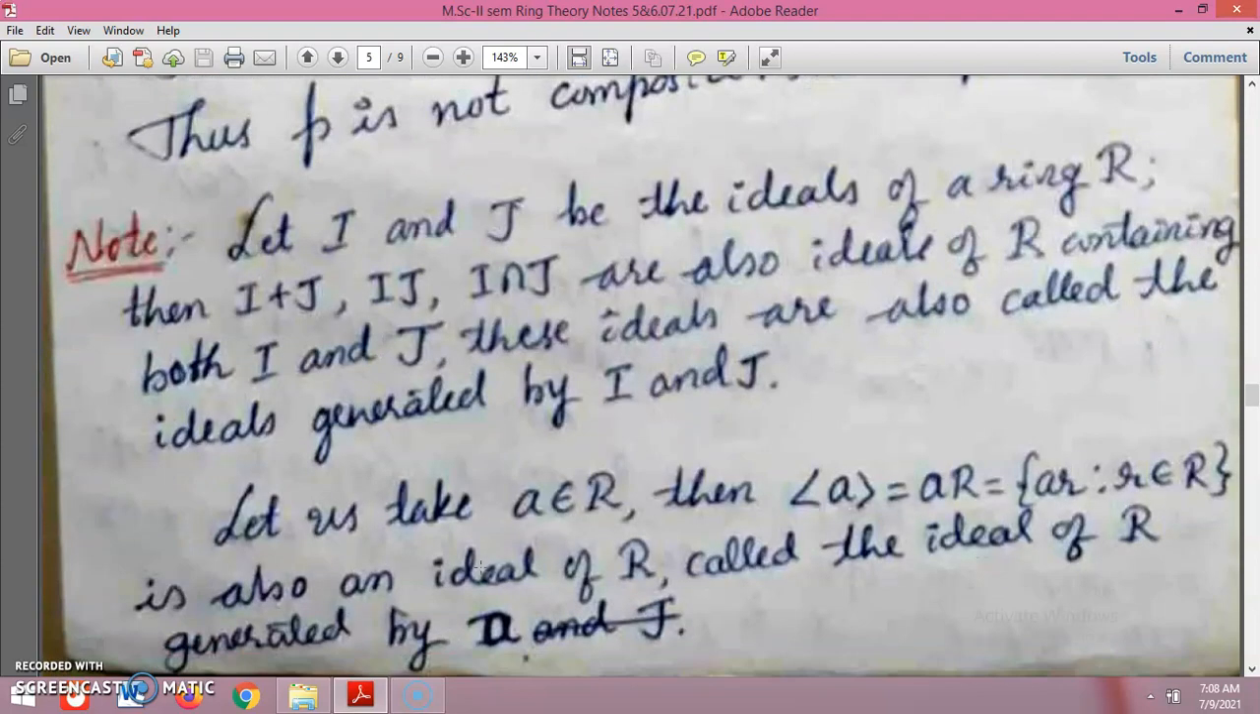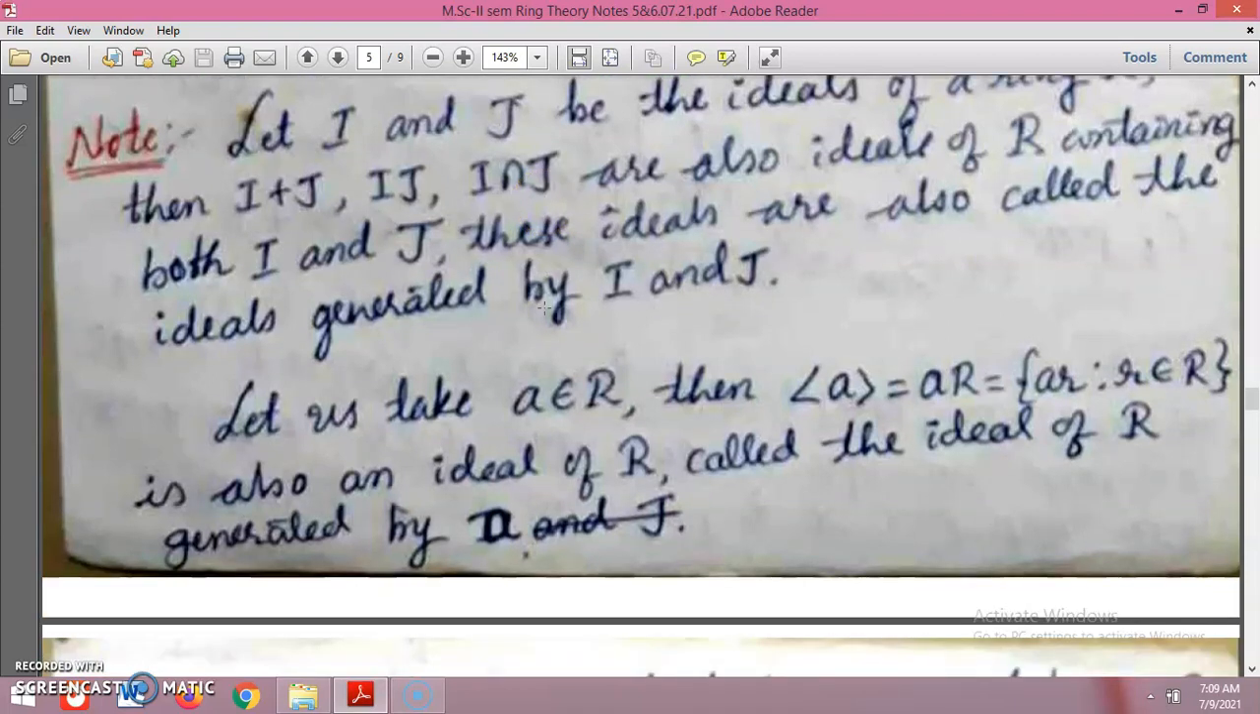So we shall note some things here. Let I and J be ideals of a ring. Then the sum I plus J, the product of the two ideals, and the intersection of the two ideals are also ideals of R containing both I and J. These are also called the ideals generated by I and J.